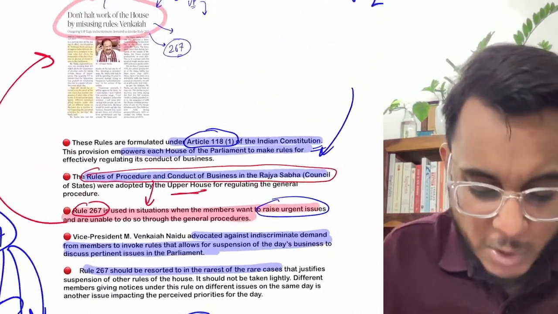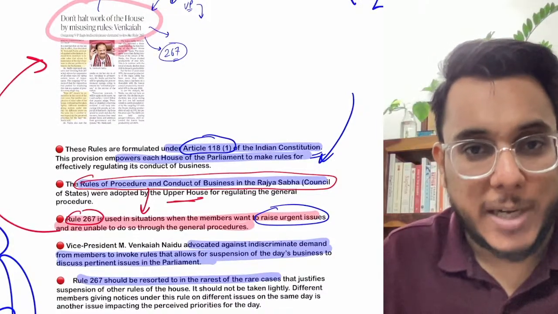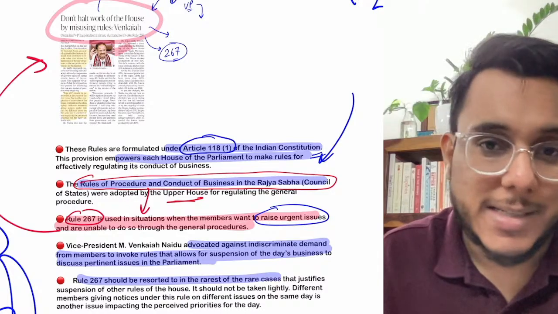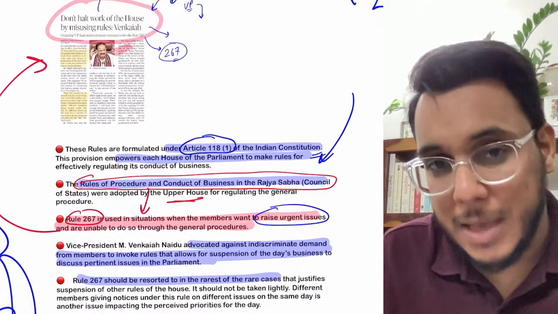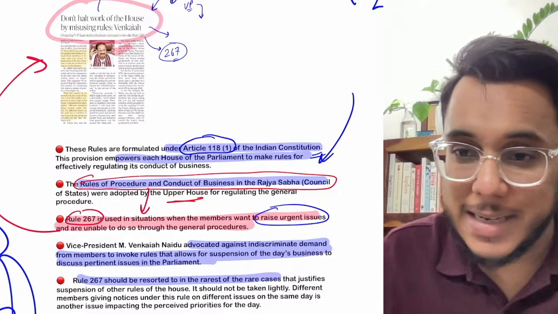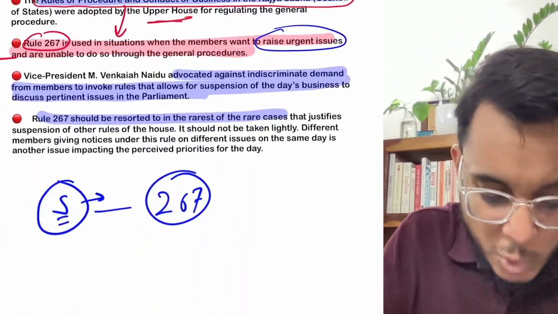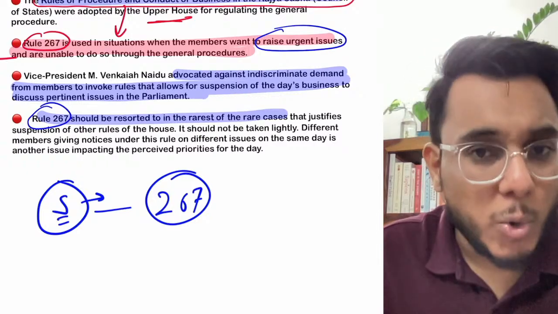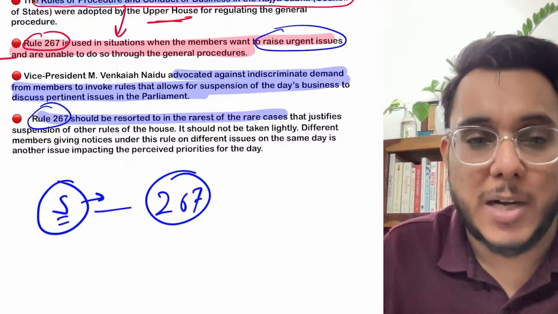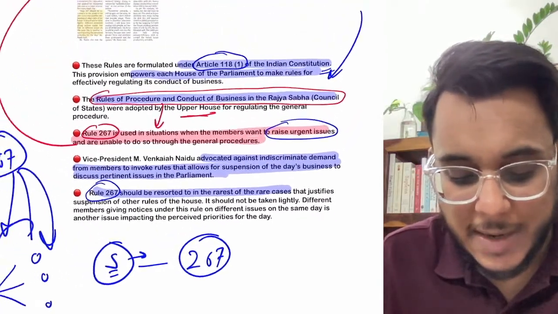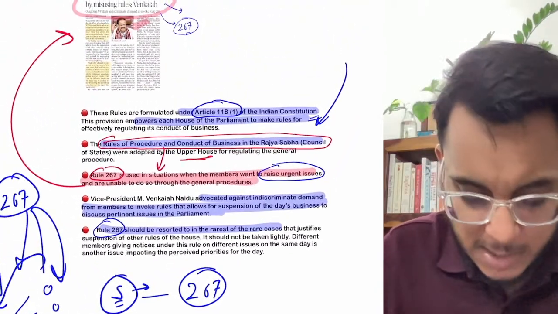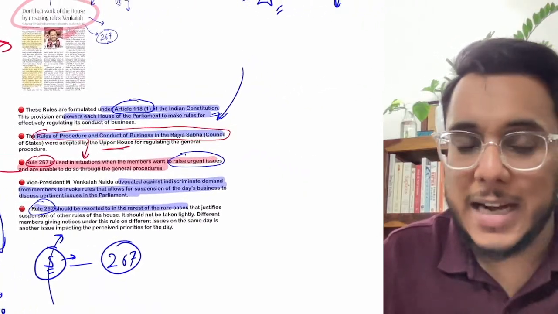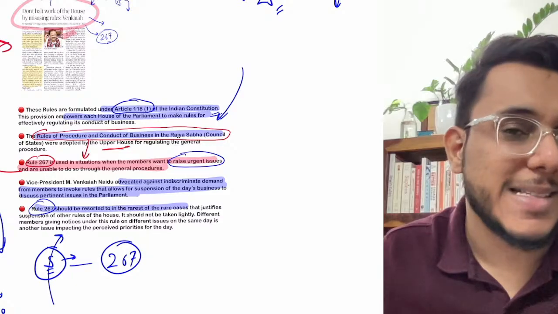Now basically this rule was an extraordinary tool, to be used only in dire situations. But the Vice President, the Chairman of the Rajya Sabha, has said that the opposition is now using this Rule 267 very conveniently, not occasionally, but very regularly. For example, a discussion is to be carried out on many things, and they simply bring in Rule 267. It disrupts the entire day's functioning, and therefore the productivity of the Rajya Sabha is declining.